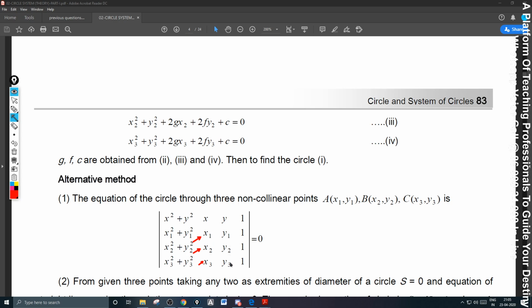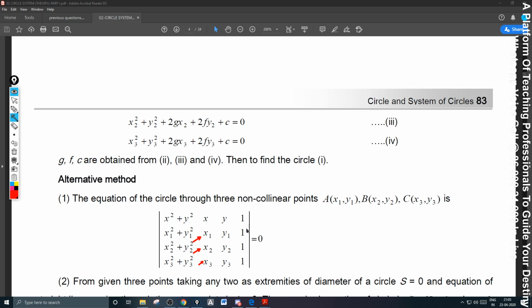And you have to find the determinant of this to get the equation of the circle. I never taught this to the students because I use the system of circles form, and you have another method also. But if you feel comfortable, make use of it.